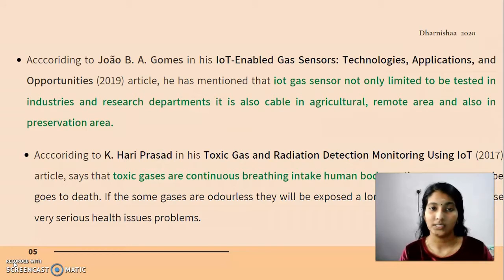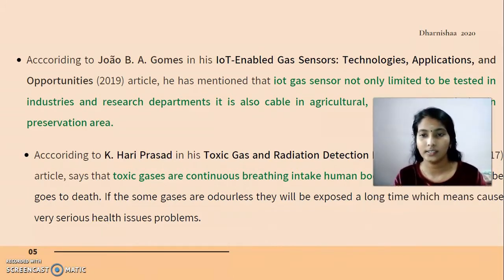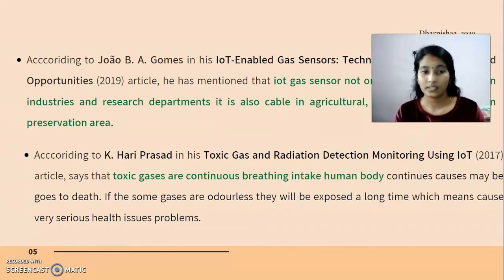Next, according to this researcher Jao BA Commerce, in his IoT enabled gas sensor, he used limited tested industry research development in agriculture and remote areas as well. Another researcher, Hari Prasad, described the toxic gas radiation and its dangers.